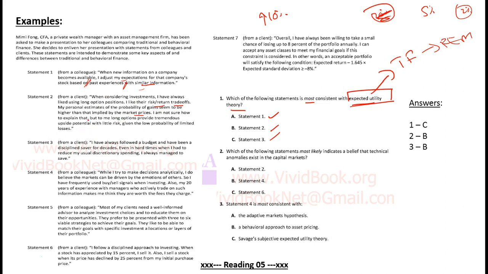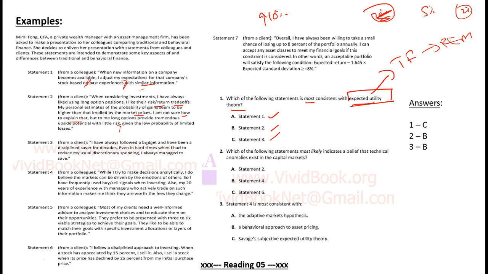"I am not sure how to explain that." He does not have any explanation for it. So that means there are certain personal biases causing this probability to be higher. "But to me, long options provide tremendous upside." There is an obvious bias here. Why? Because he is differentiating between long and short calls, that is, buying and selling, or different positions. So this does not seem to be the answer.